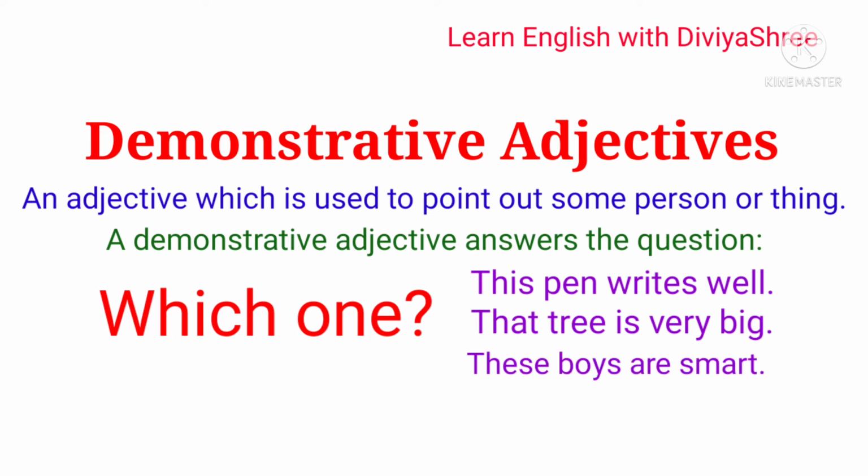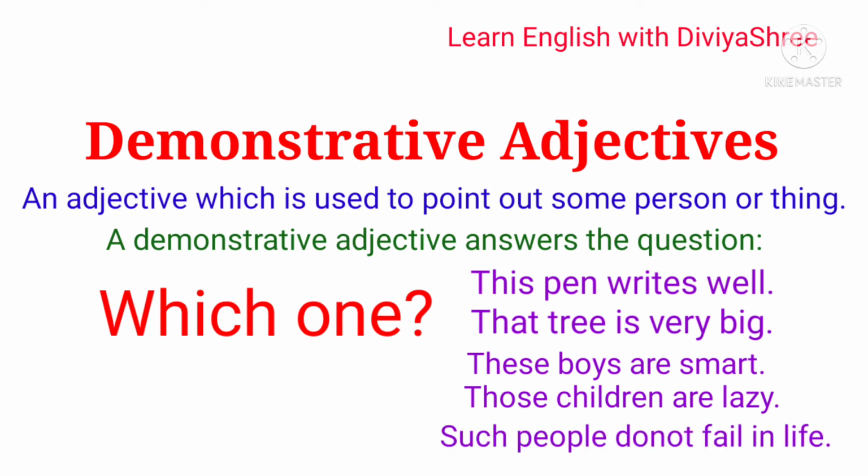These boys are smart. Those children are lazy. Such people do not fail in life. So here you can see that in these sentences, the words this, that, these, those and such are adjectives. When I say this pen and that tree, I point out the pen and the tree.